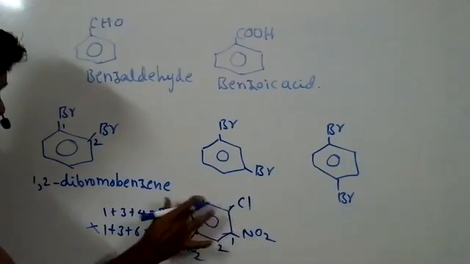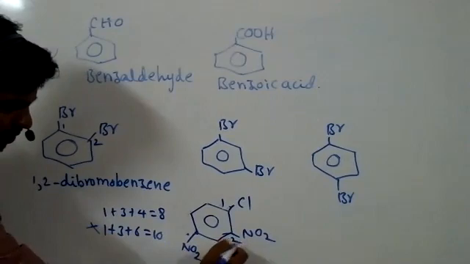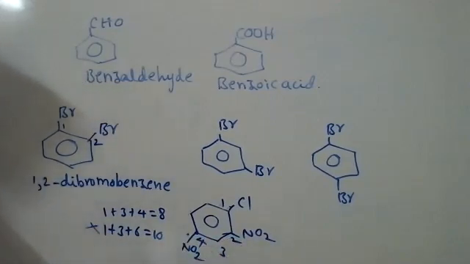Now give numbering from here, 1, 2, 3, 4: 1 plus 2 plus 4 is 7. So this is the lowest number, the correct way of numbering.